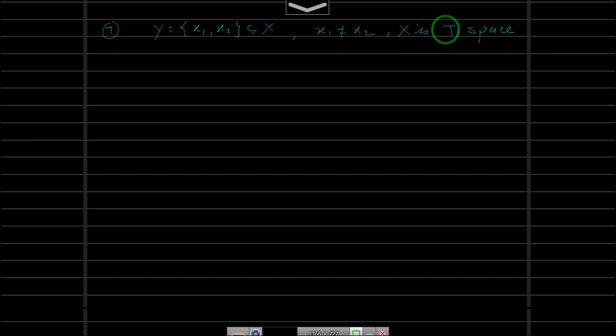There is something called T3, T4 as well that we will see as we progress further in the course. So X is a T1 space, we are taking two distinct points x1, x2, and we are taking Y which is nothing but the set {x1, x2}. Then Y is separated. Of course, we can take U as singleton {x1} and V as singleton {x2} and then you prove the four statements.